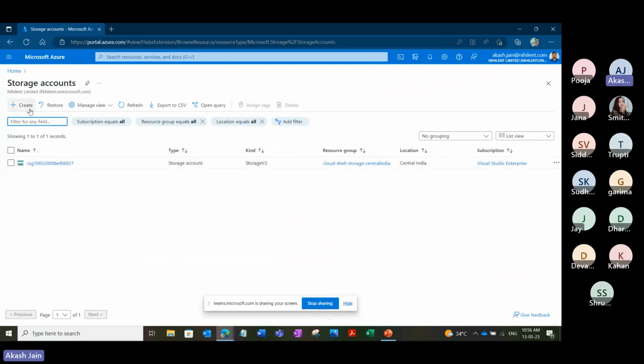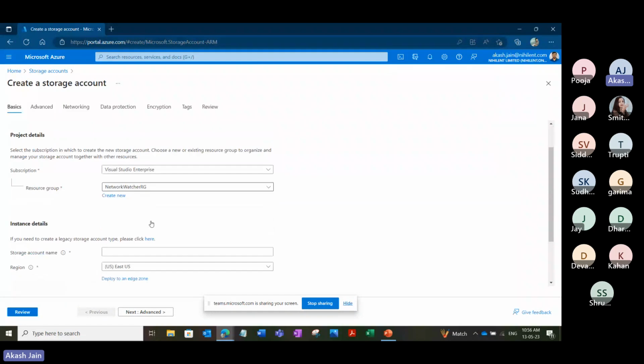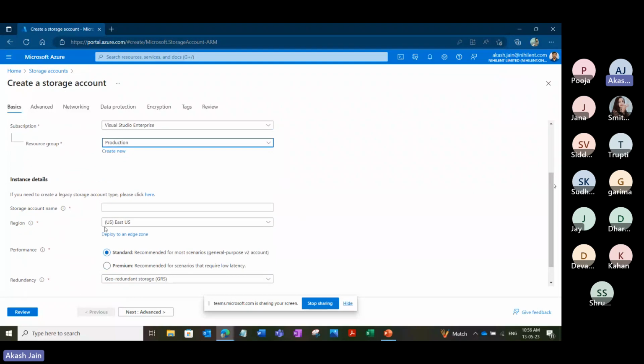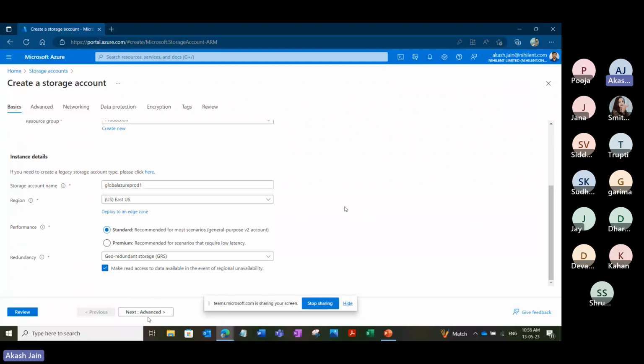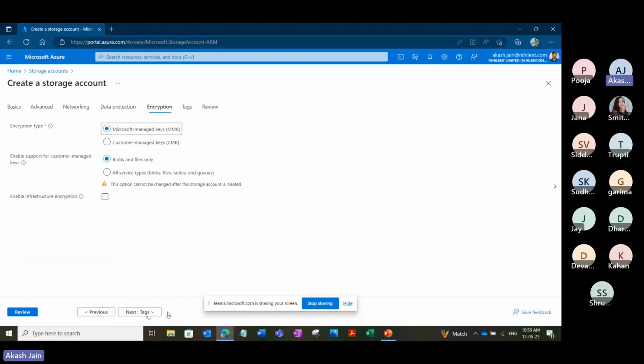But till then, what I'll show you is, we'll create a storage account in the production subscription. So let's go to storage account. Our scope was the production resource group, so we'll go to the production resource group. Let's give a name to the storage account, global Azure prod 1. In East US, it's fine. Networking is fine. In networking, see, I'm selecting enable public access from all networks. Our policy says that you cannot do this, but I will do it. And the data protection is fine.